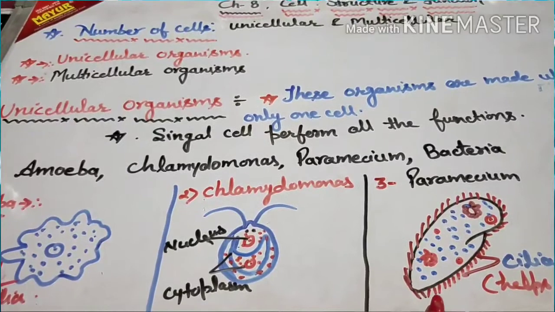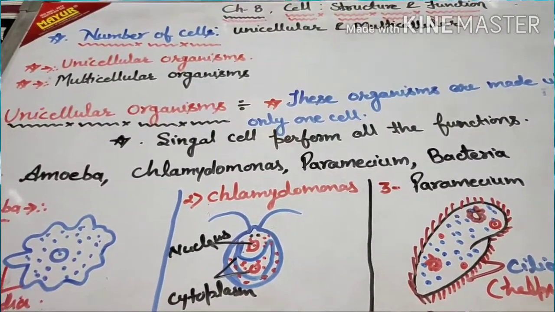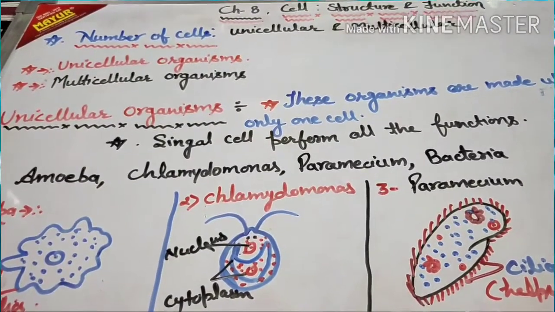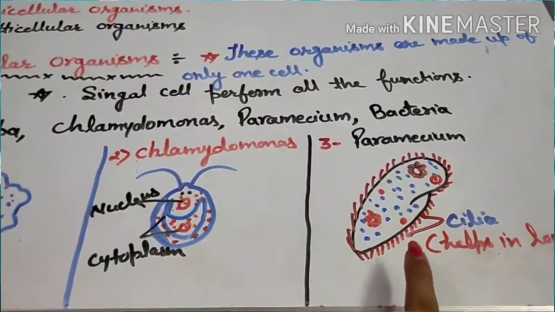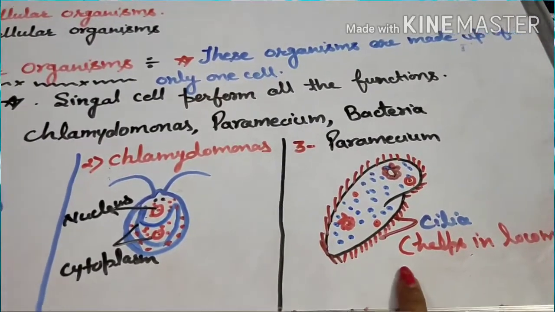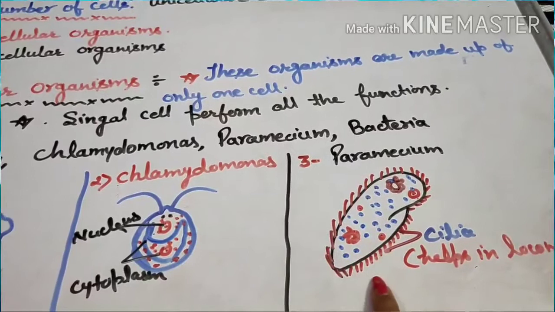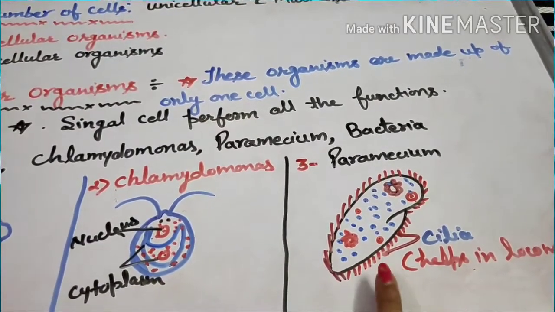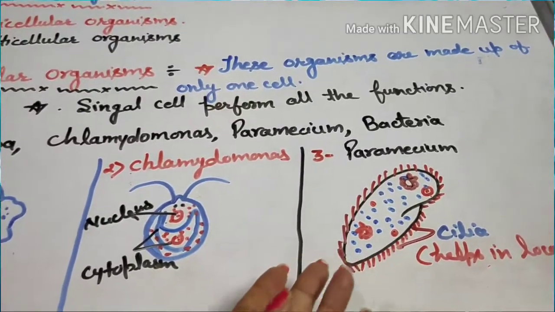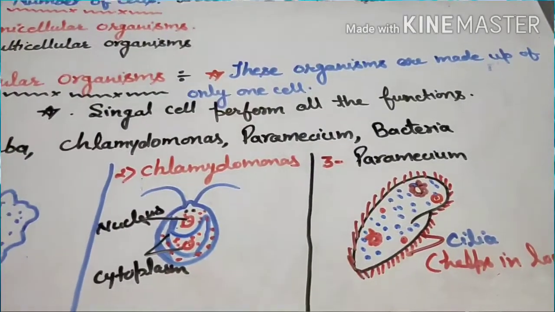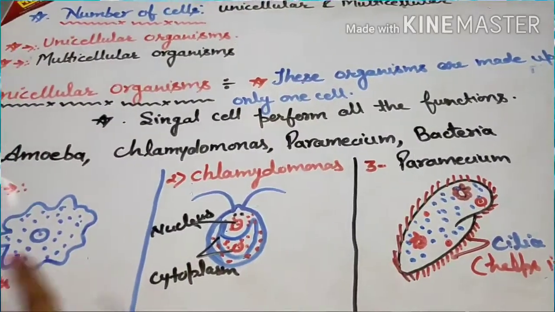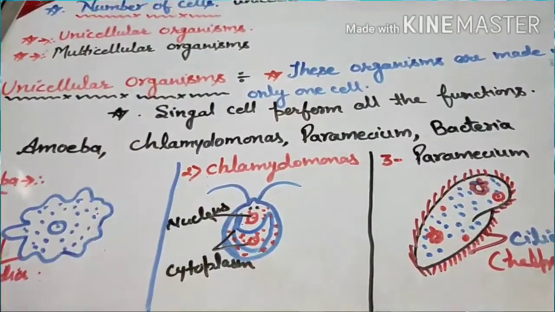Paramecium is a ciliated organism. It has cilia, and these cilia help in locomotion. With the help of cilia, paramecium moves from one place to another. Paramecium is generally found in fresh water and marine water. So these are the examples of unicellular microorganisms.